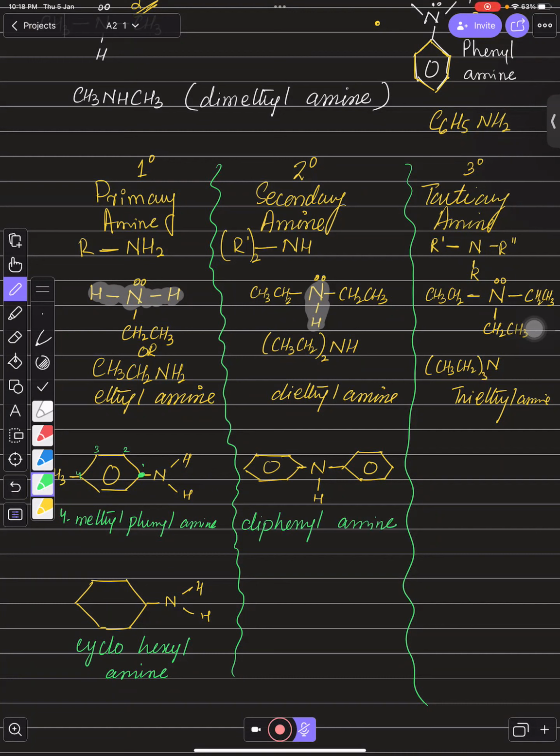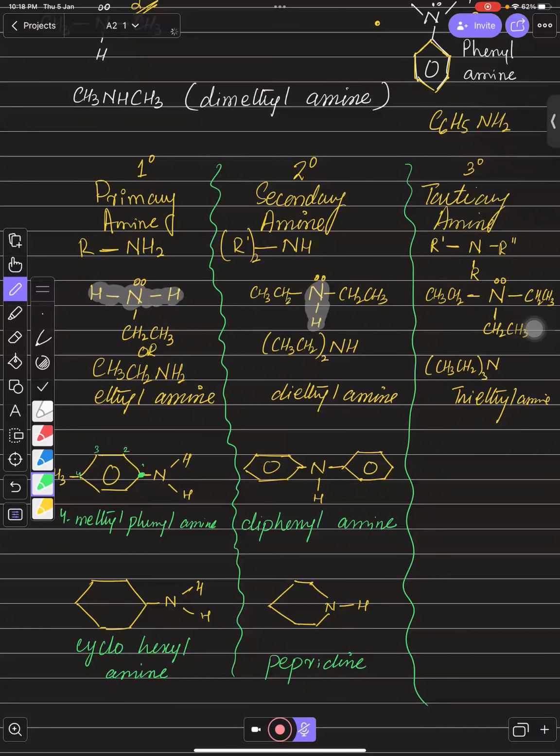And suppose I draw a structure like this. You can see in this structure also the nitrogen is connected with only a single hydrogen. The common name of this is piperidine, right? This is not in our syllabus to remember the name of this. I'm just going to show you one of the common compounds having a secondary amine over there. You don't need to remember this. I am just giving you some examples so it will be easier to understand what is primary, what is secondary, and what is tertiary, right?